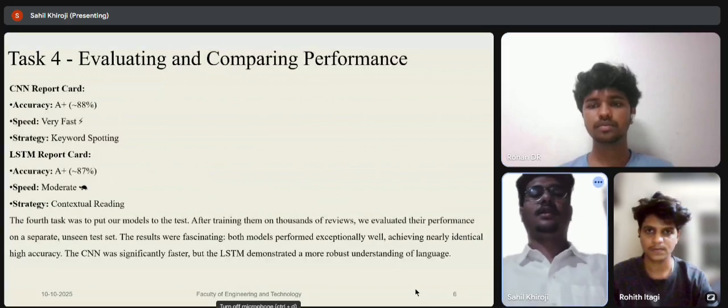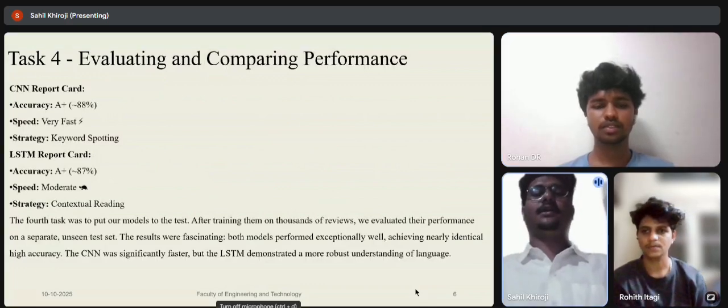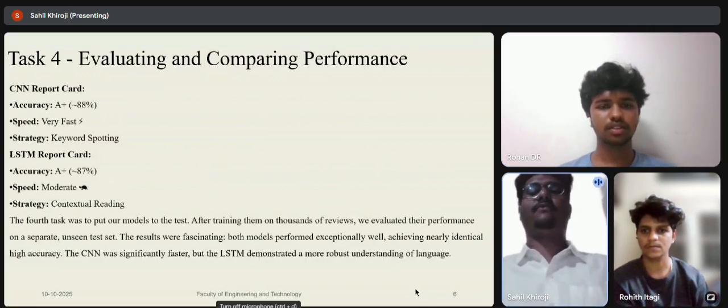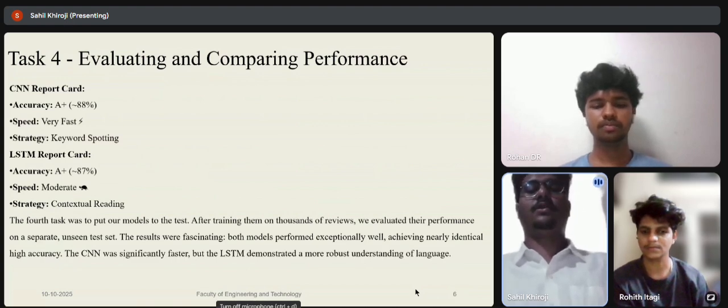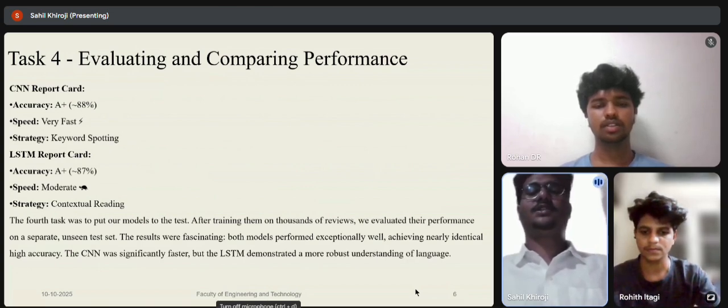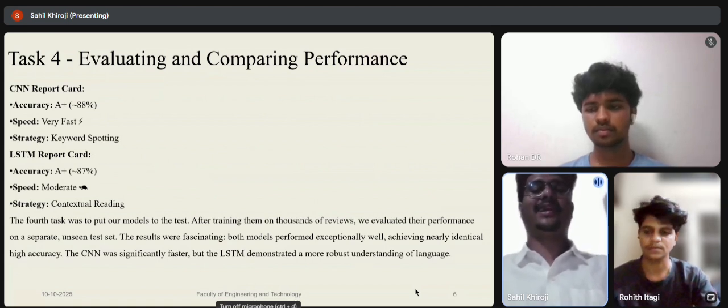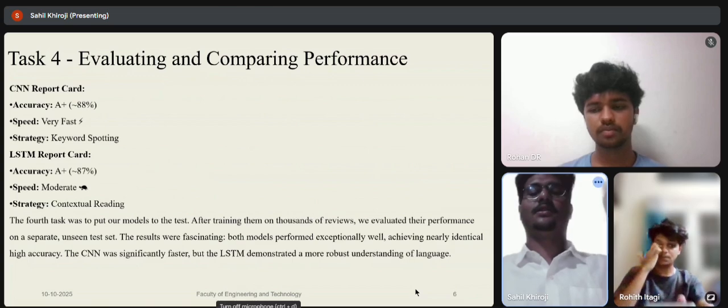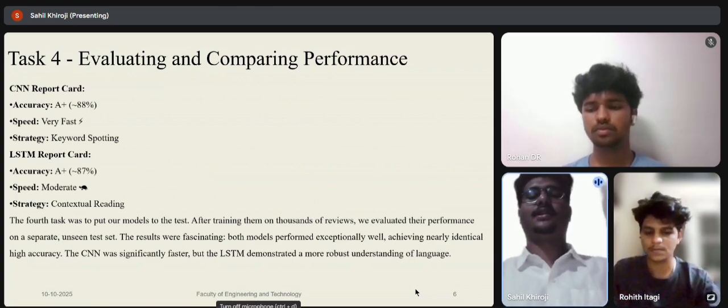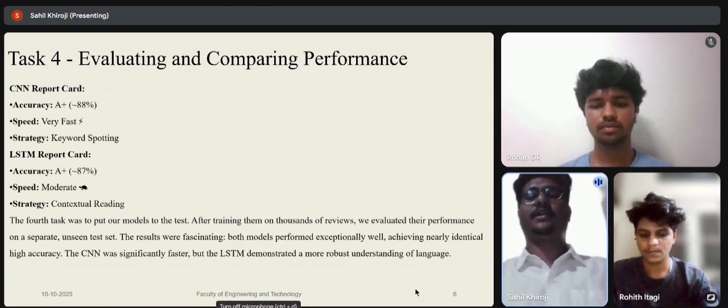Thank you, Rohan. And task 4. It was time for the final exam. We tested both models on 25,000 new reviews they had never seen before. And the result was almost a draw. Both the CNN and LSTM models scored top marks with accuracies around 87 to 88%. This tells us that for this particular dataset, both strategies are highly effective. The key difference was in the process.